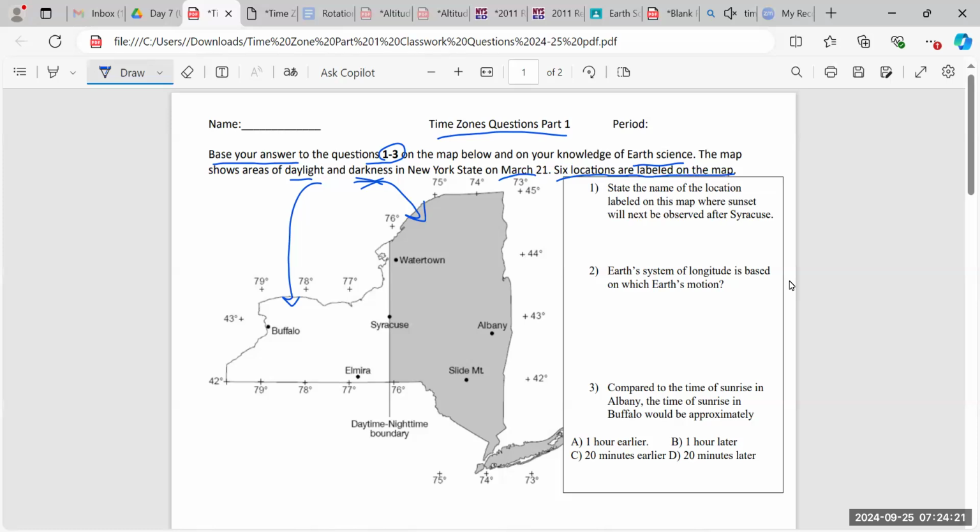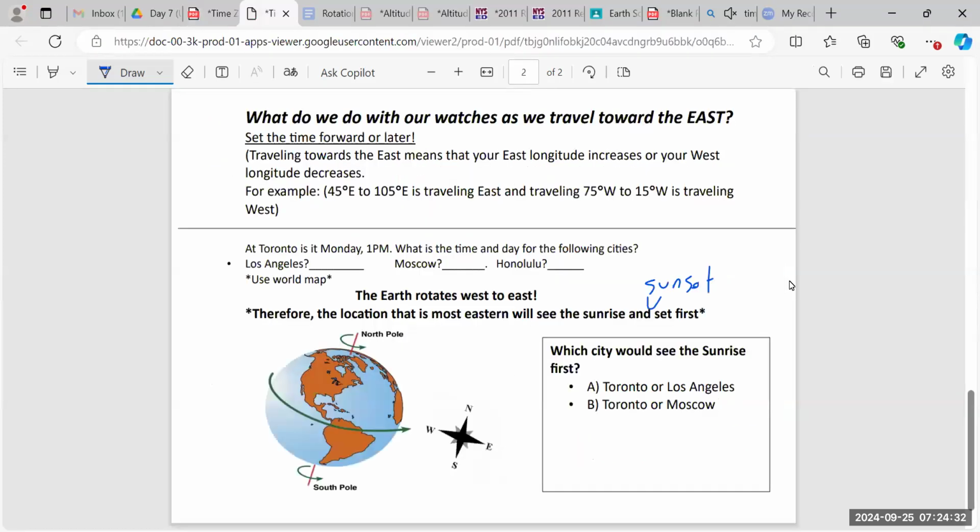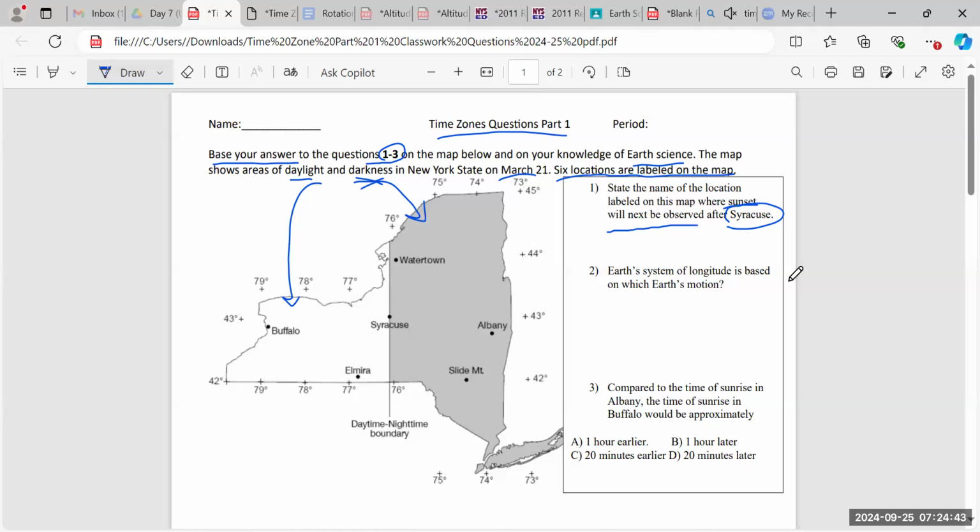Number 1, state the name of the location labeled on the map where sunset will next be observed after Syracuse. So in our notes, we've learned that the location that is most eastern will see the sunrise and sunset first, okay? So that means after Syracuse, who will see out of these cities, right? Because remember, this shaded area is already nighttime, right? So they're not going to experience sunset.